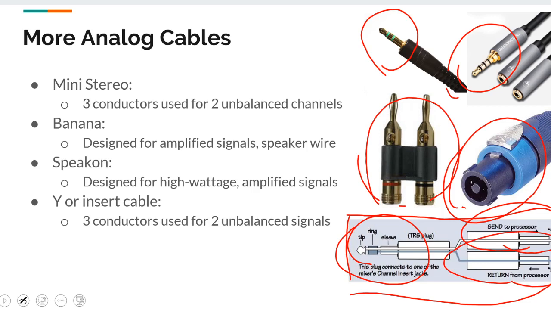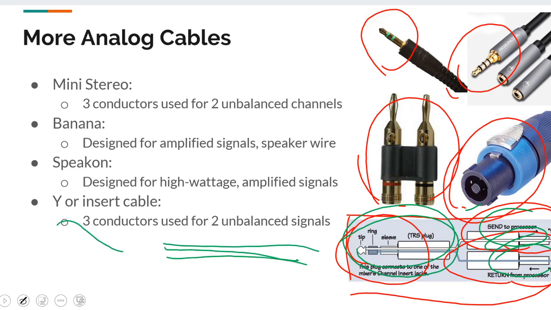If we need to send two unbalanced signals across long distances, we can take the two unbalanced signals and combine them into a single TRS. This TRS is not going to be balanced, but still unbalanced. So we carry it across long distances and then split it again through another Y connector at the other end.